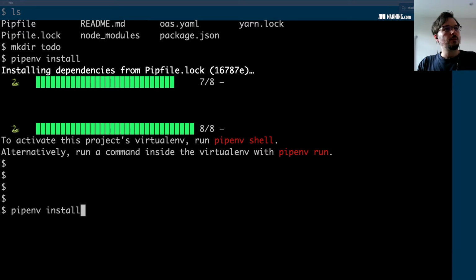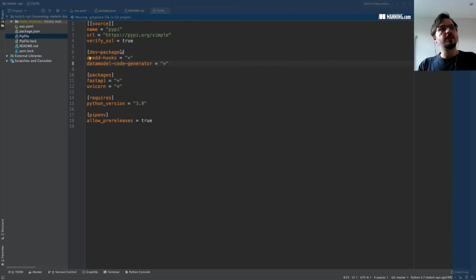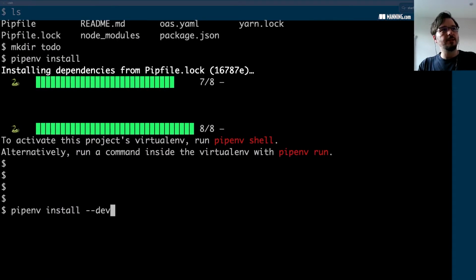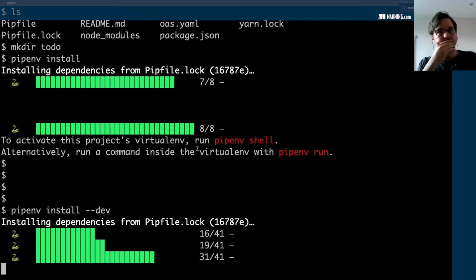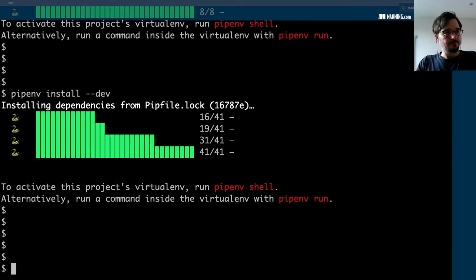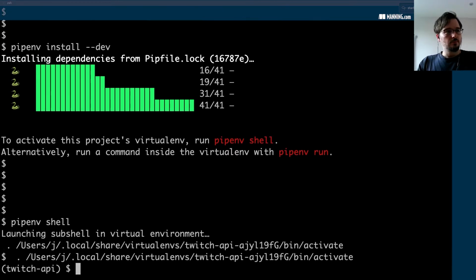Okay, actually I just realized I made a mistake, because we have some dev dependencies like I showed before here in the Pipfile. We should be running it with the dev flag so that we get the dev dependencies installed. So let me do that again. Okay, so we have the dependencies. Now we activate the environment, and we do that with pipenv shell. That is the environment activated. We should have all the dependencies in place that we need.